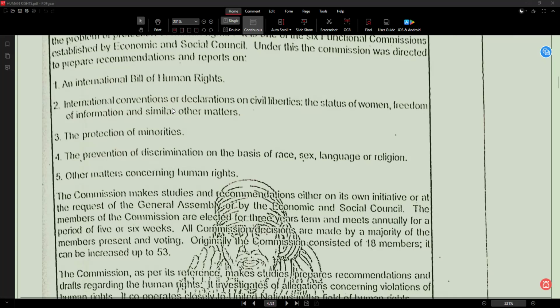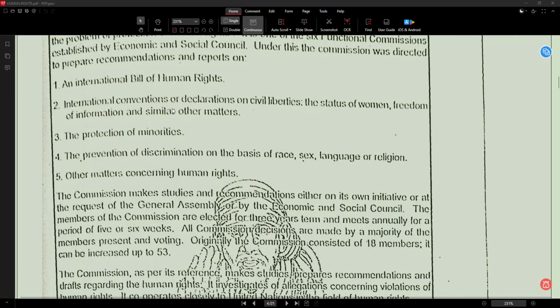Status of women means position and rights of a woman. Freedom of information means right to access information. Similar matters means related issues. So overall, create agreements and statements on freedom, women's rights, and access to information.